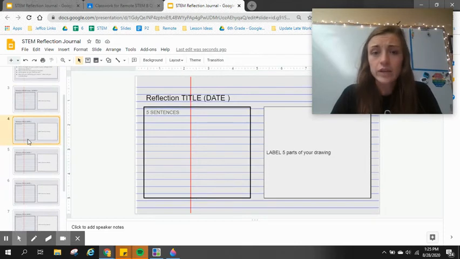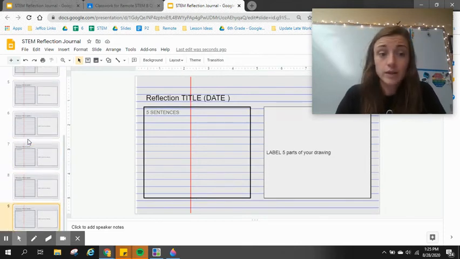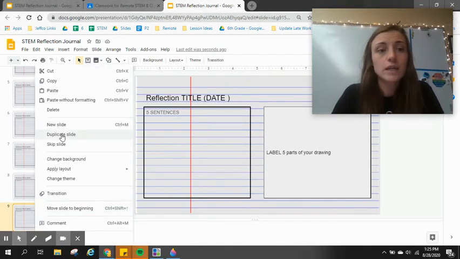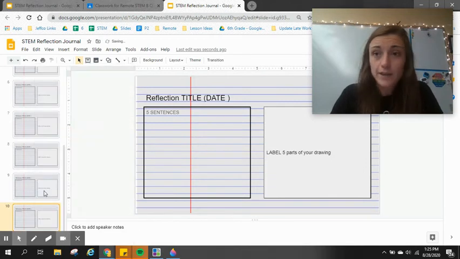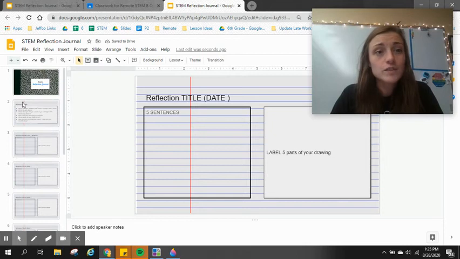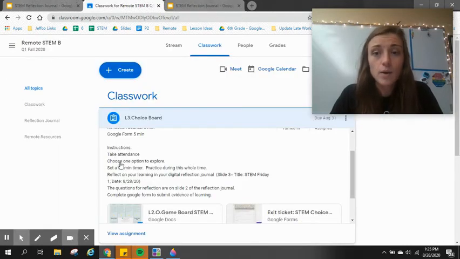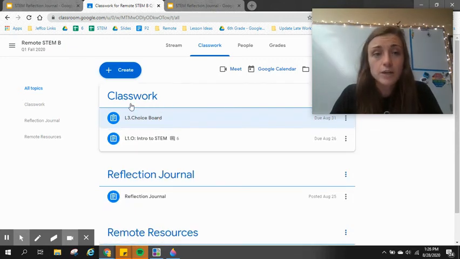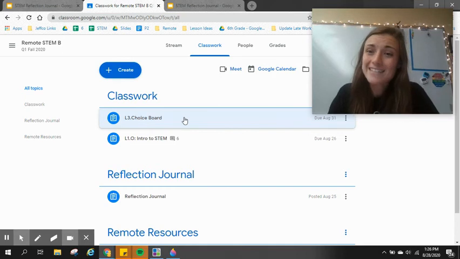When you get to the point that you have reflected so much that you're running out of pages, you'll take the template and you're going to right click and you will click the duplicate slide. This is going to give you more pages to work with so that you can continue reflecting. So this sort of summarizes our reflection journal. We've got our choice board. When you finish something, please make sure that you're going in and marking it as done. Otherwise, it's going to show up as missing.